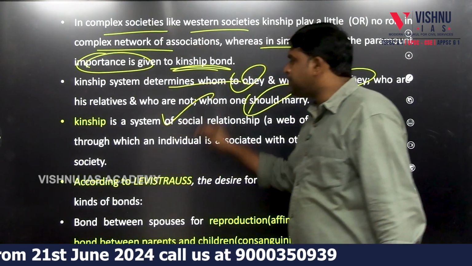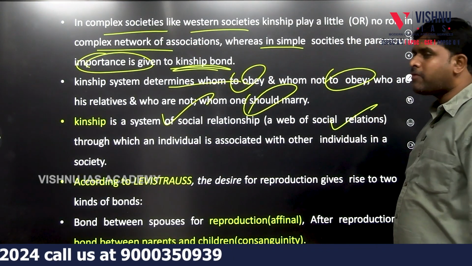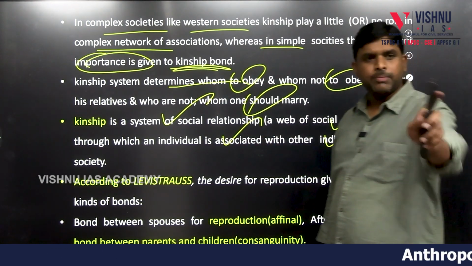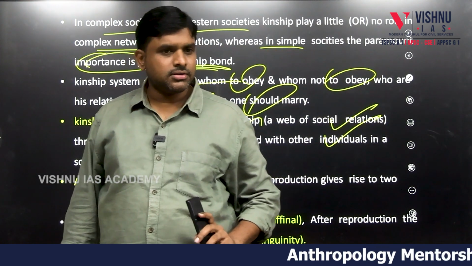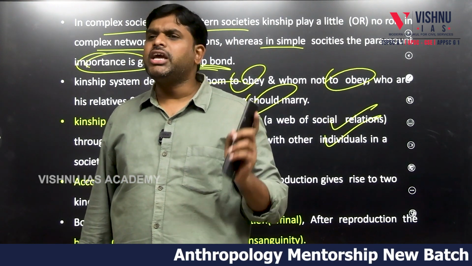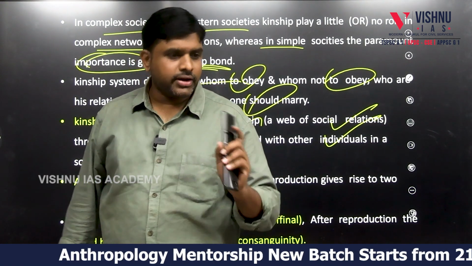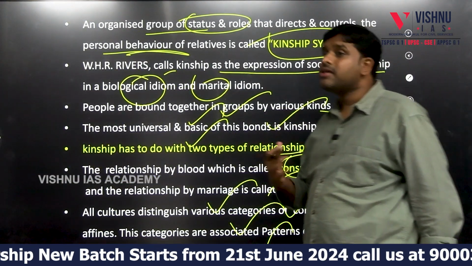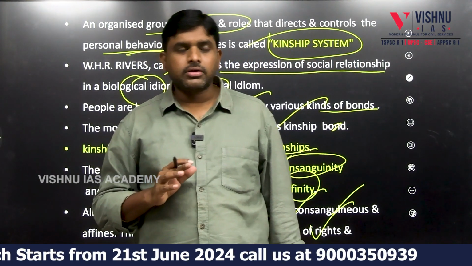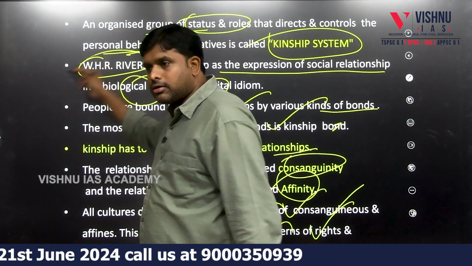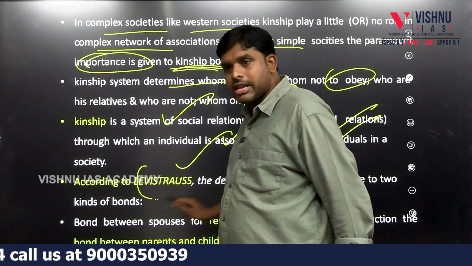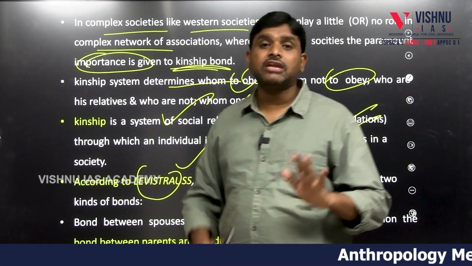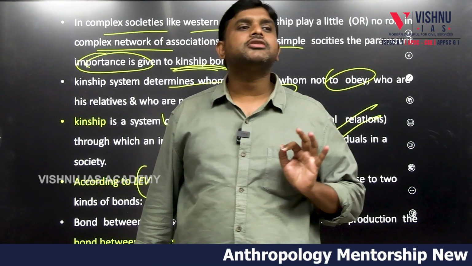Kinship system. Kinship is a system of social relationship, a web of social relations through which an individual is associated with other individuals, how one person is associated with another person, in a bond of consanguinity or in a bond of affinity. According to Levi-Strauss, see how I am bringing, you should also remember, I brought W.H.R. Rivers, I brought Levi-Strauss, you should also. Then it will become anthropology. People will tell, no, the anthropological way of writing an answer means just you have to bring anthropologists' names.